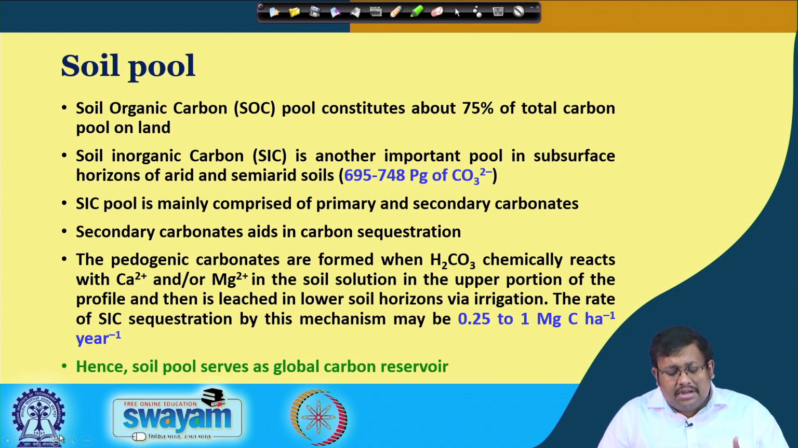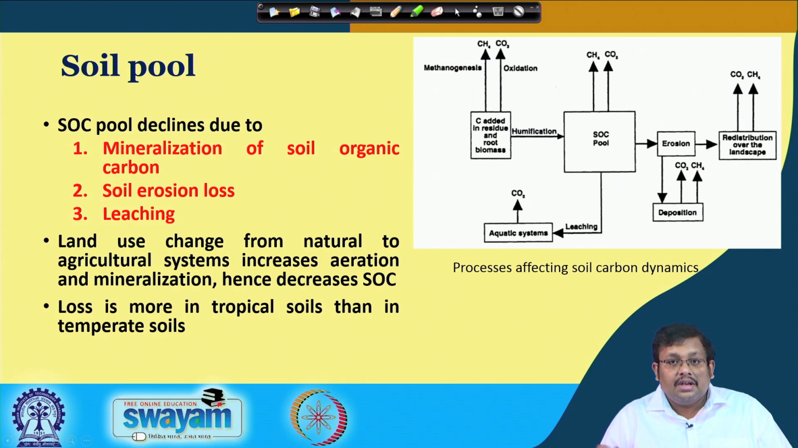Now, pedogenic carbonates are formed when carbonic acid chemically reacts with calcium and magnesium in the soil solution in the upper portion of the profile, and then leach into the lower soil horizon via irrigation water. The rate of soil inorganic carbon sequestration by this mechanism may be 0.25 to 1 megagram carbon per hectare per year. So, it is huge. The soil pool serves as a global carbon reservoir. So, let us move ahead and see what are the different processes involved in the soil pool of carbon.